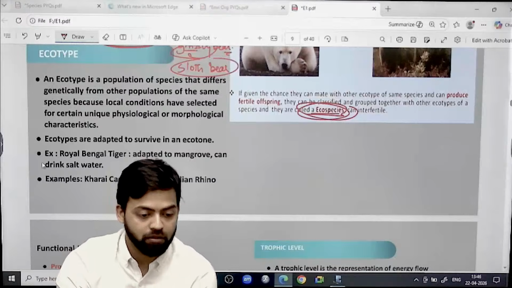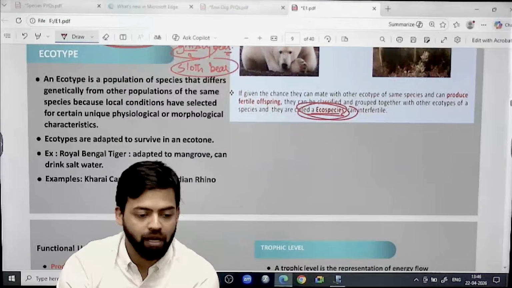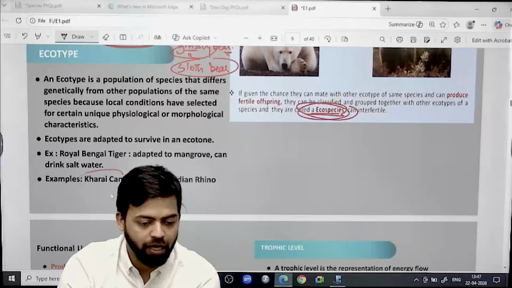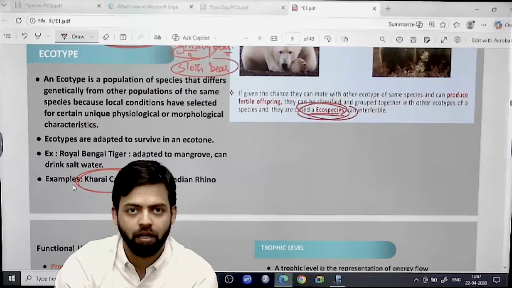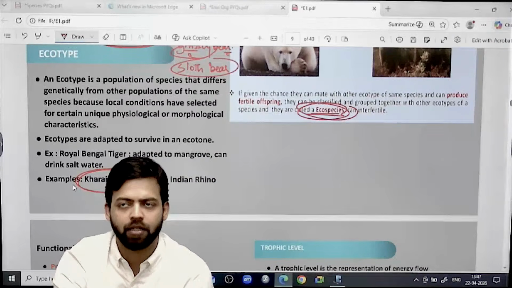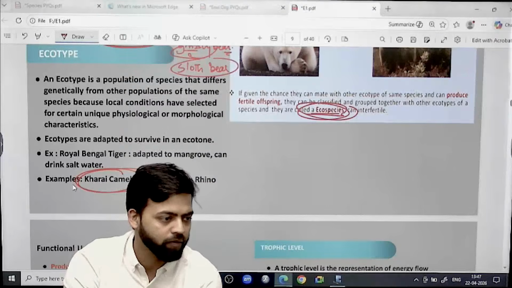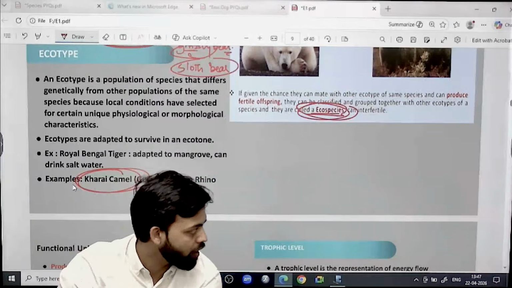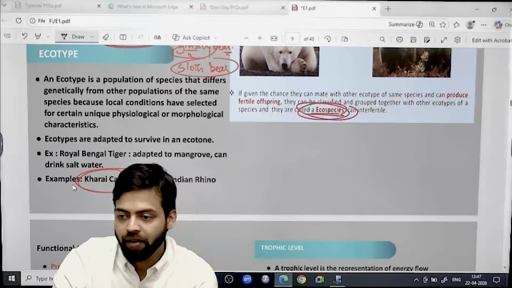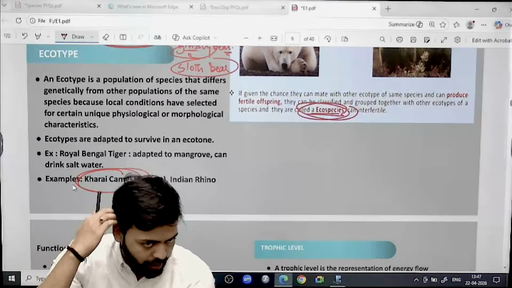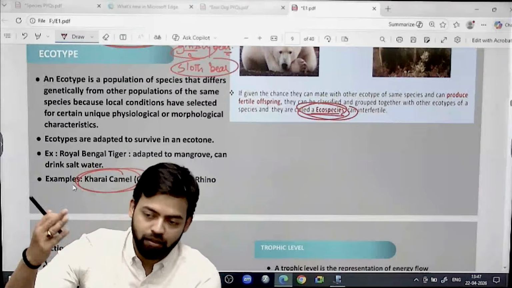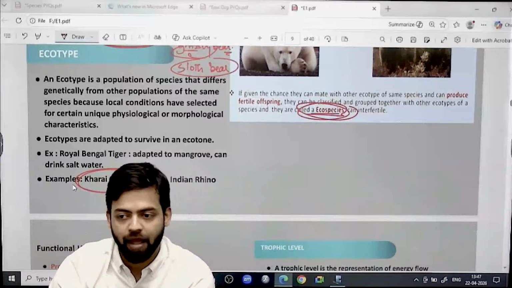So if you see this camel example, again ecotype, right? Because Kharai camel can swim. Otherwise, they are known as the sheep of the desert. They can survive for days without water. The Indian camel type is single humped. Then there is the Bactrian camel, double humped.